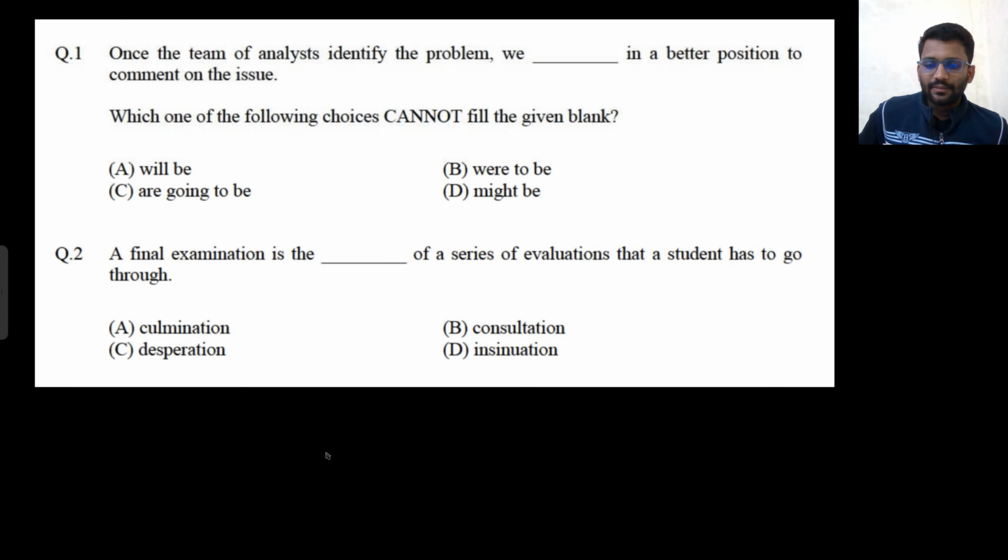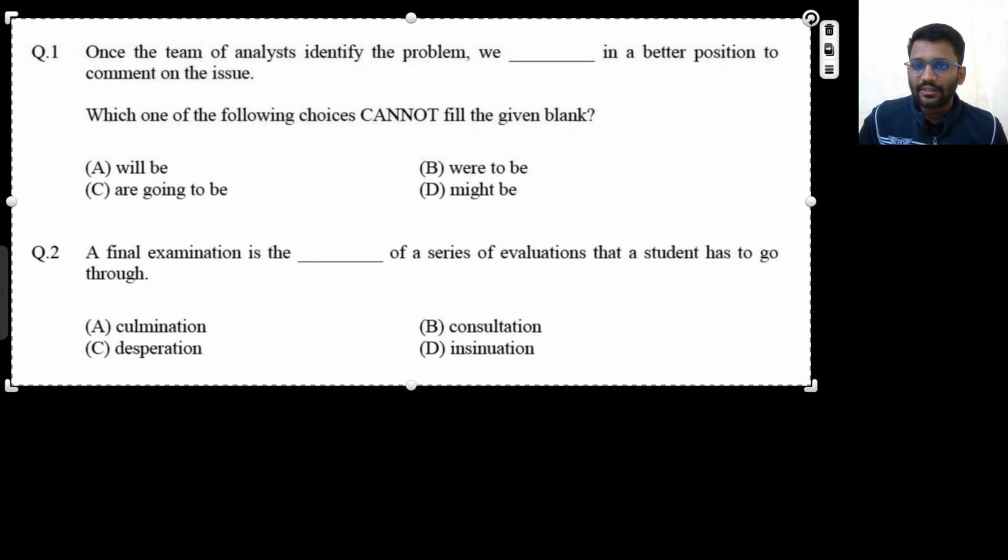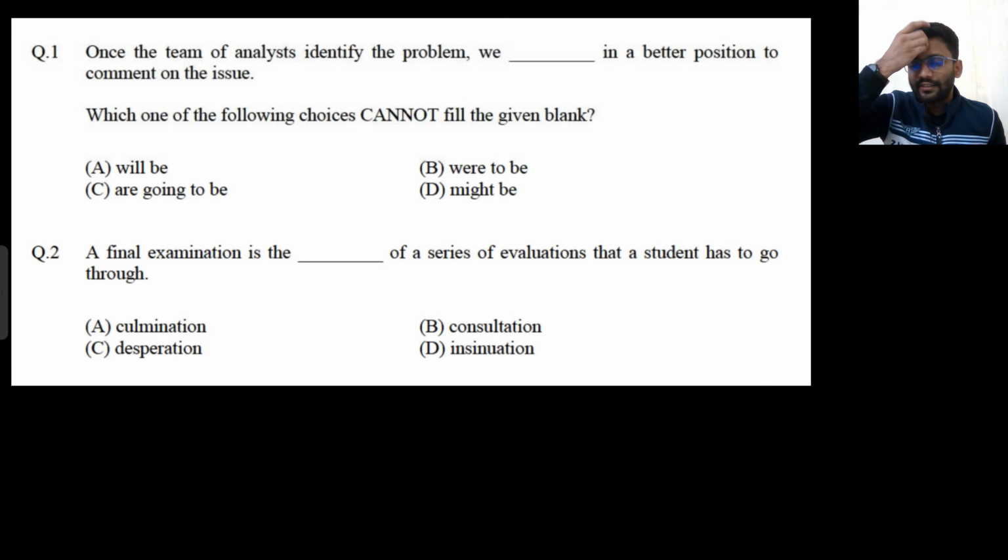So let's solve this set now. Once the team of analysts identified the problem, we dash in a better position to comment on this. So there are some analysts available in the team. Once they identify the problem, we will be in a better position to comment on the issue. So I told you if there is present tense, there can be future tense. Are going to be, this is also possible. Will be, this is also possible. Might be, this is also possible. But if there is present tense, here you can't expect we were to be in a better position.